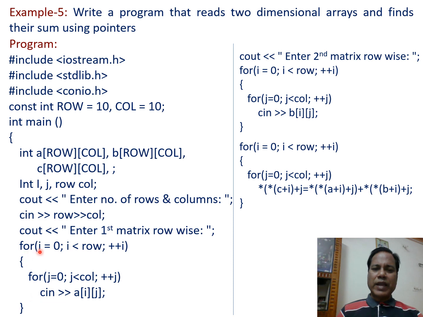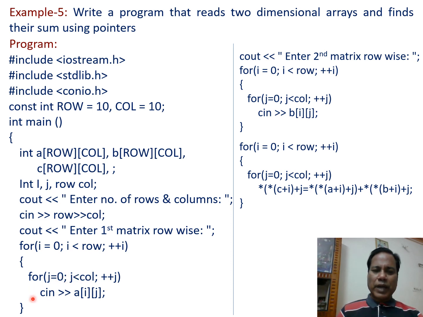That is, for i equal to 0, i less than or equal to row. Suppose we have entered 2 rows and 3 columns. So the first time this condition is true, then the body of the for loop is executed. Inside the body of the for loop, again we find a nested for loop. So for j equal to 0, j less than or equal to column. So if the value of column entered is 3, the condition is true.